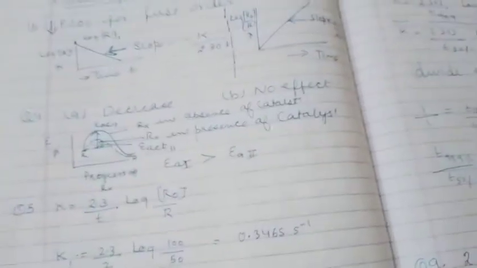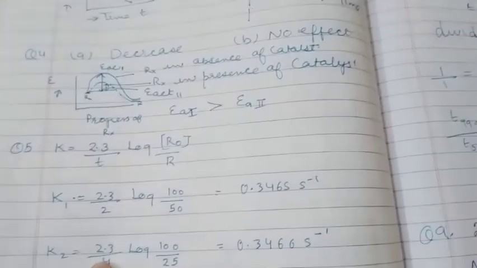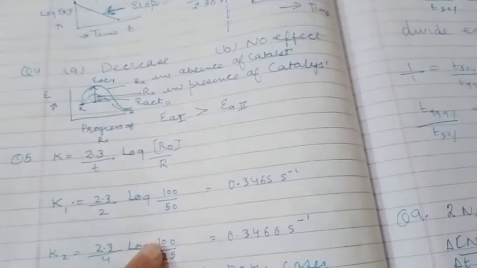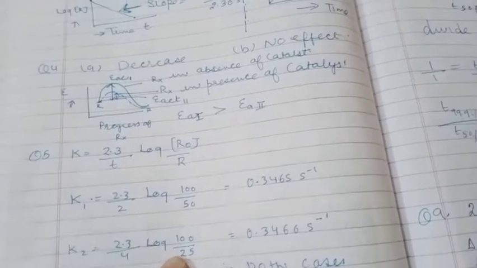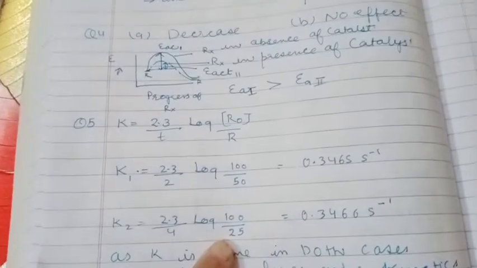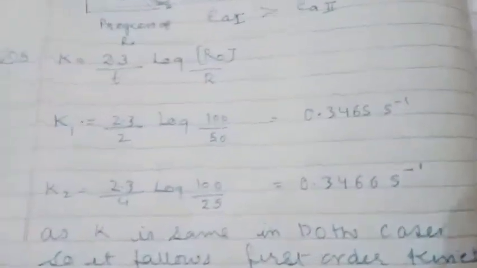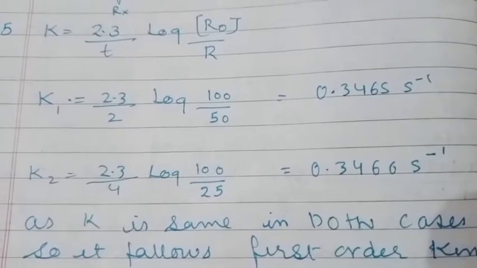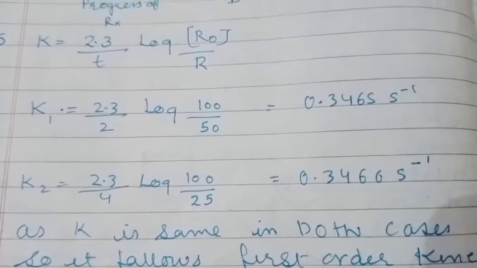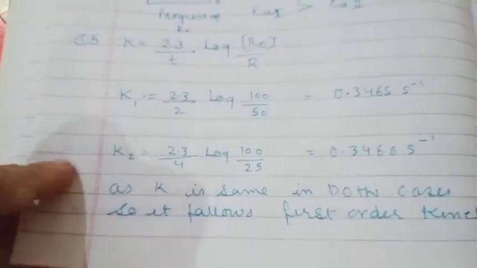Here it is said that the reaction is 75% completed in 4 hours. So you will put time here as 4. 100 is the initial concentration and 75% is completed. Therefore the remaining is 25%. You will put 25 and find the value of K. Again the value of K comes out to be the same, that is 0.3466 second inverse. As K in both the cases is the same, it follows first order kinetics.